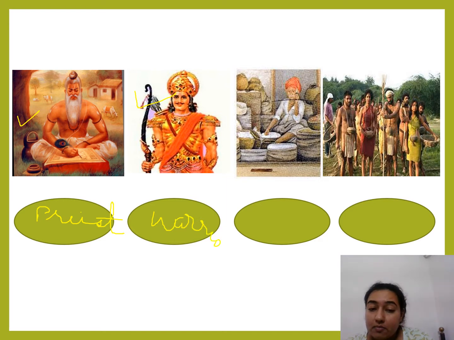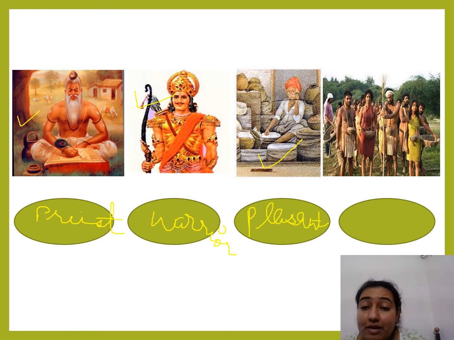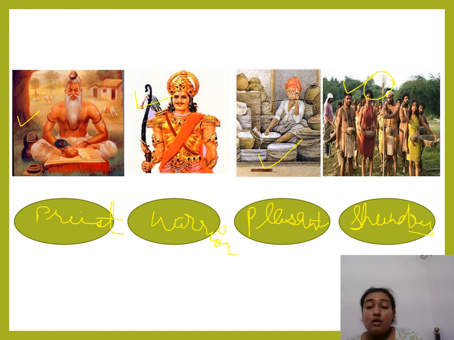Now this person has his own shop and is weighing the products, which means he has a business. Then the peasant. And the last ones are the people who have brooms in their hands. They were the Shudras, or the lower working class. So in this manner, the society was divided into four types.